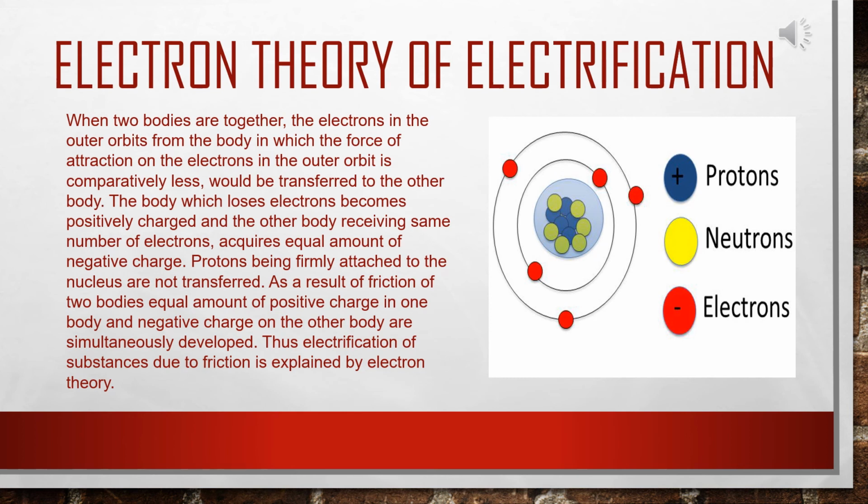As a result of friction of two bodies, an equal amount of positive charge on one body and negative charge on the other body are simultaneously developed. Thus, electrification of substances due to friction is explained by electron theory. Because in atomic structure also, electrons move away, or one atom can gain electrons, but protons never move from the atom.